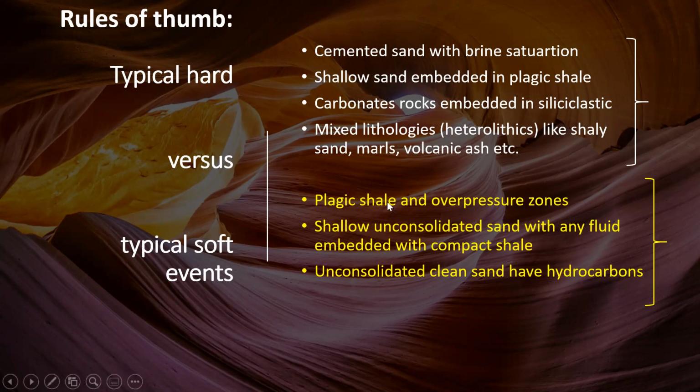While pelagic shale and overpressure zones, shallow unconsolidated sands with any fluid embedded with compact shale, unconsolidated clean sand with hydrocarbons, all these types of geological boundaries can give us a soft event.